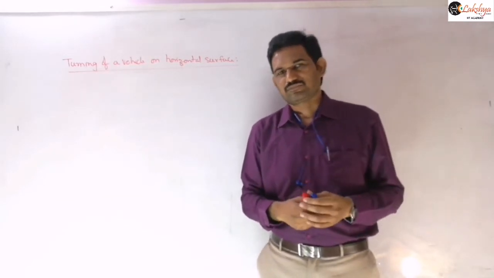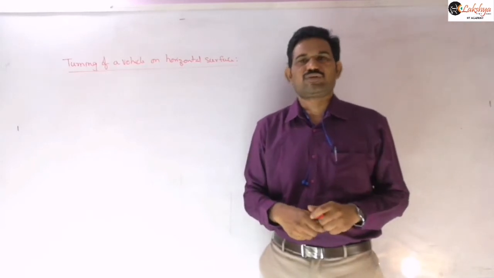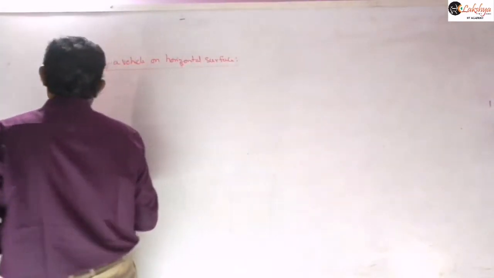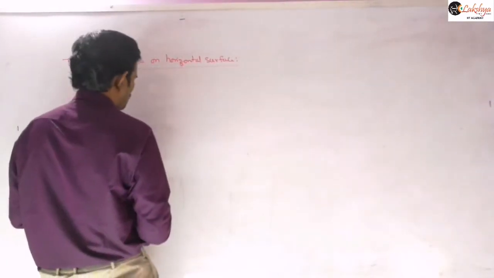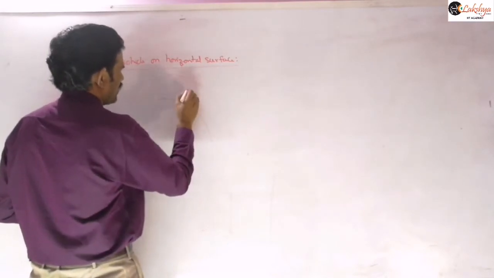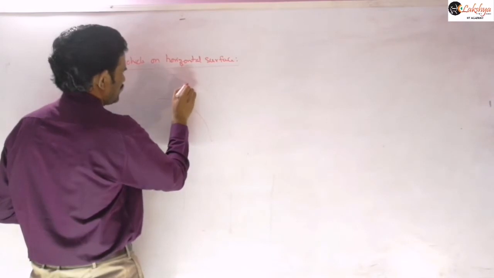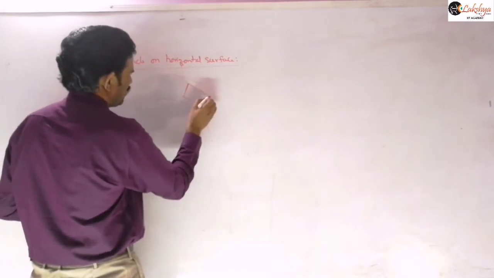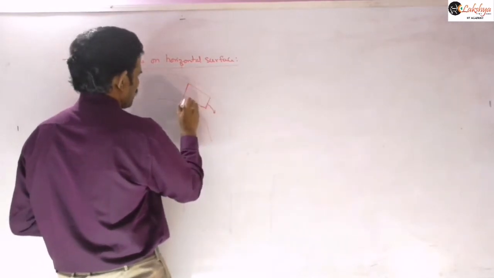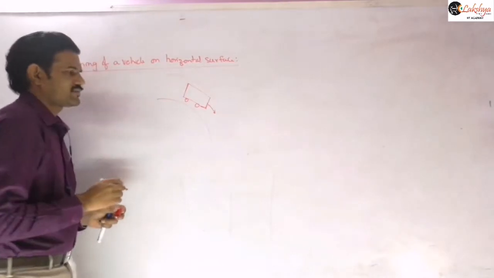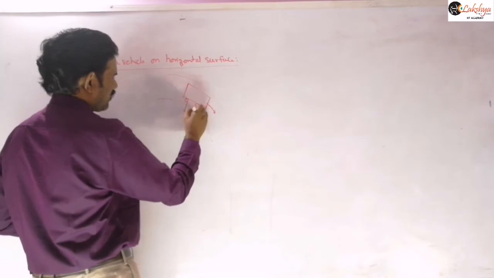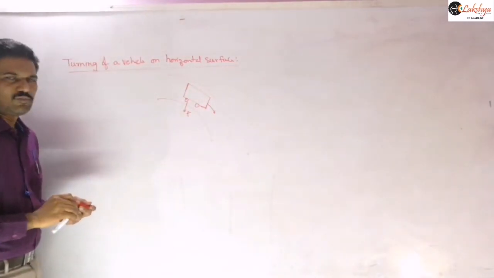Mg and the normal reaction are acting in the vertical direction. Only the horizontal component, which is nothing but the horizontal frictional force, has to provide this necessary force here. Suppose this vehicle is taking a turn here. I am drawing it as an object. The vehicle is taking this turn along this direction. If it is taking a turn like this, then friction has to provide the necessary centripetal force, so the friction will be along this direction. That is the only possibility.